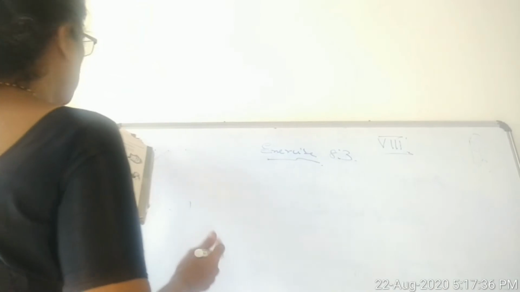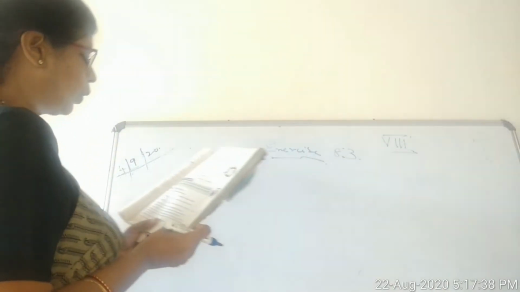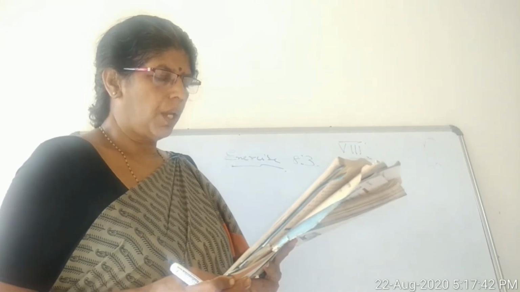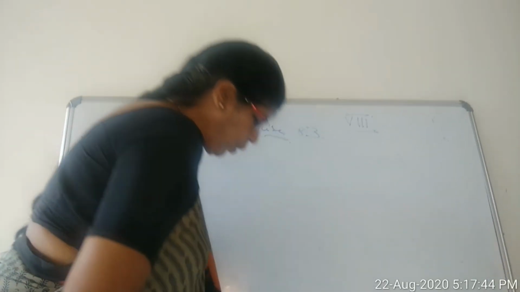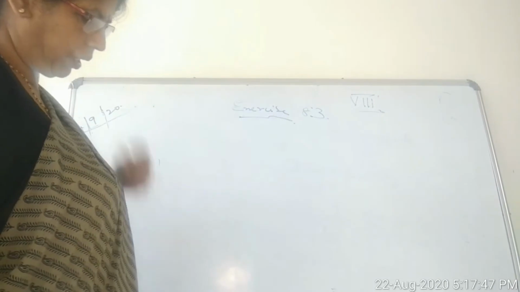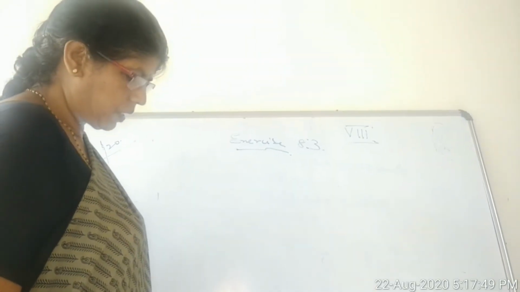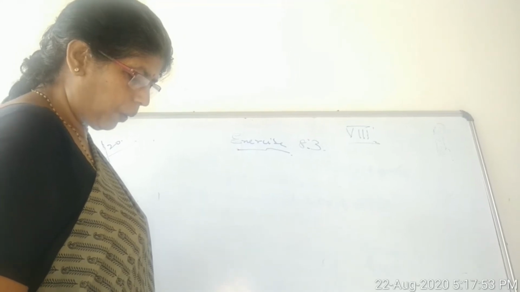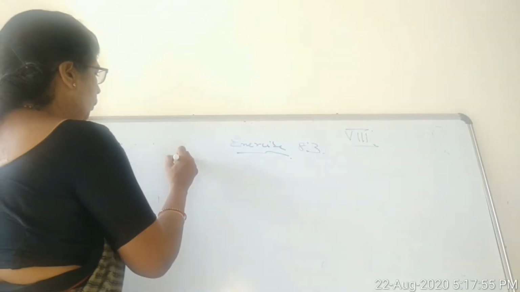Find the compound interest and amount for the following. Calculate the amount and CI on rupees 10,800 for 3 years at 12.5% per annum compounded annually.